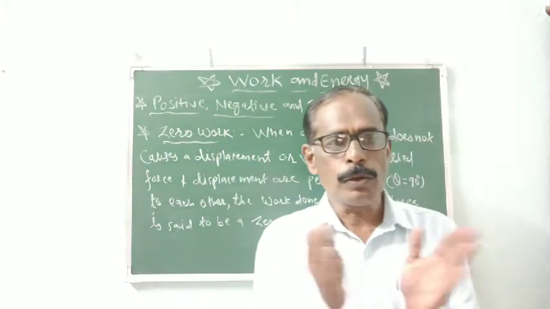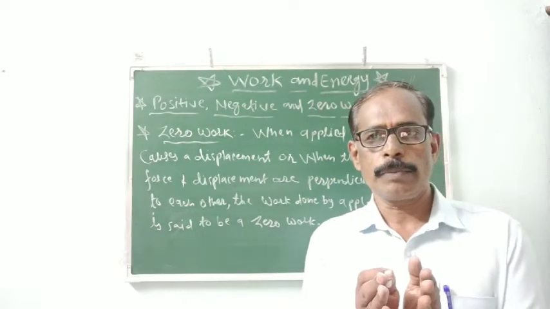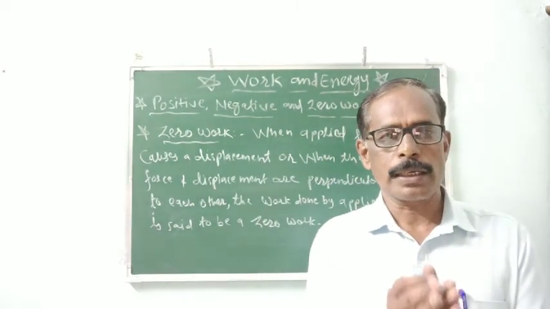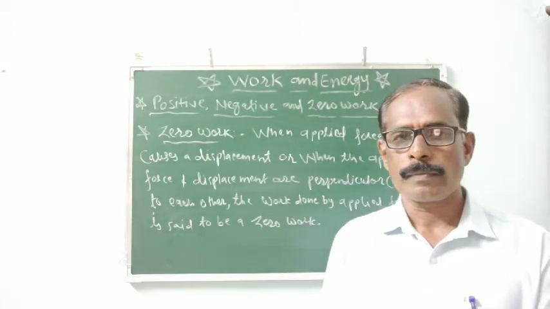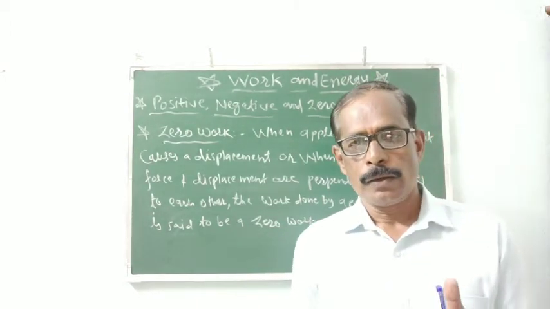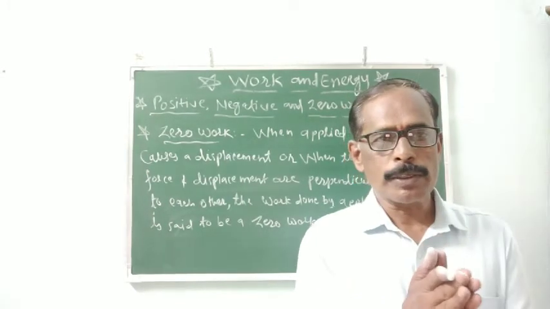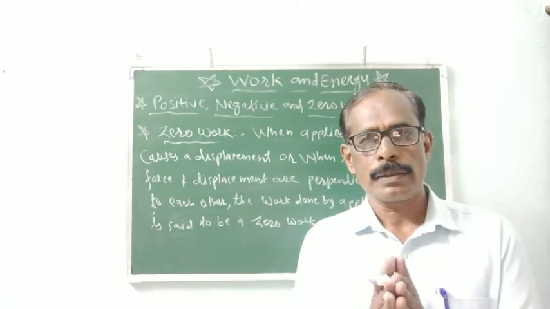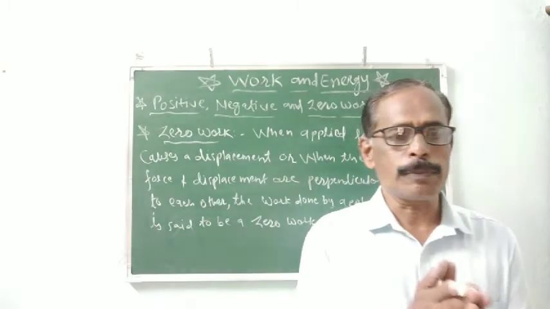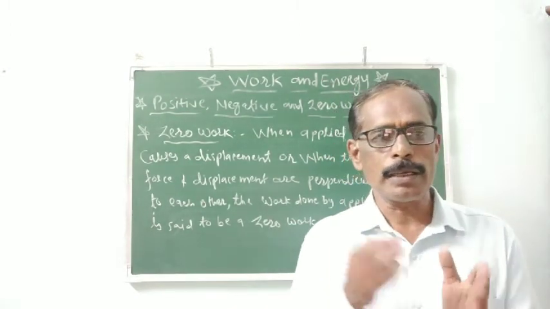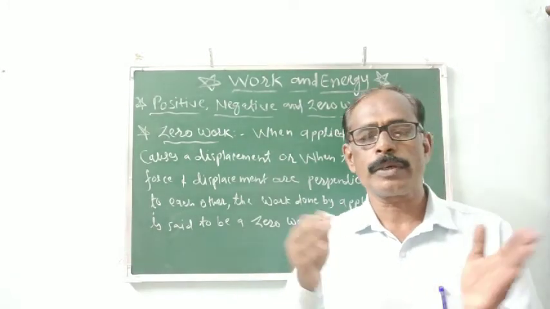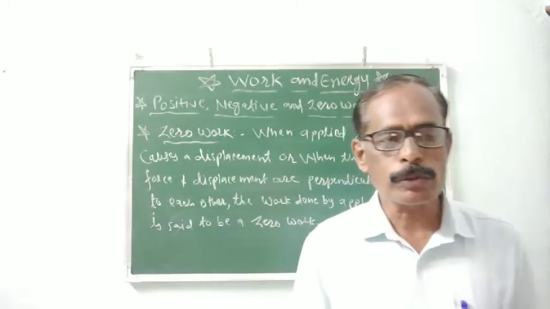It is zero work when there is no displacement by the applied force. At that time, the work done by that applied force is considered zero work. Or when the displacement of an object and the applied force are perpendicular to each other.